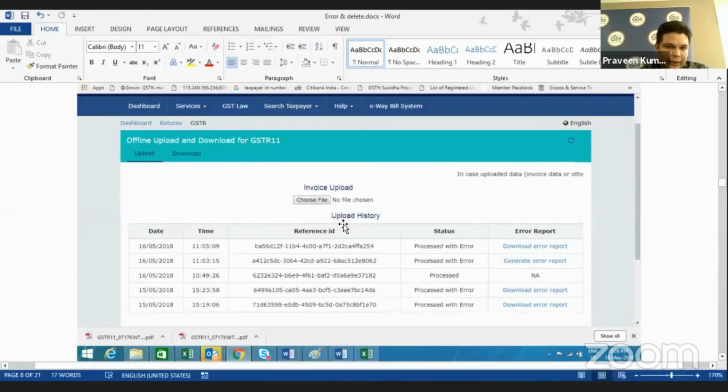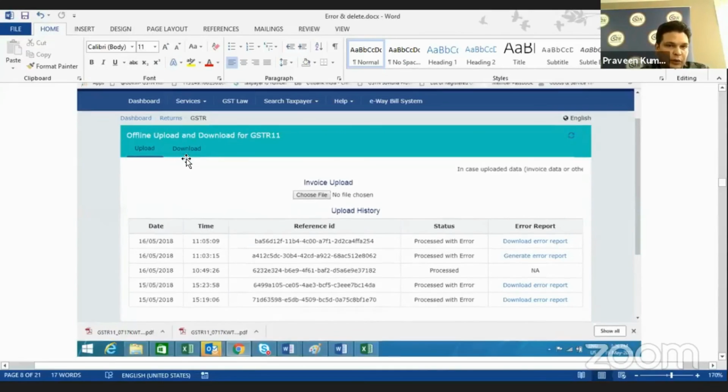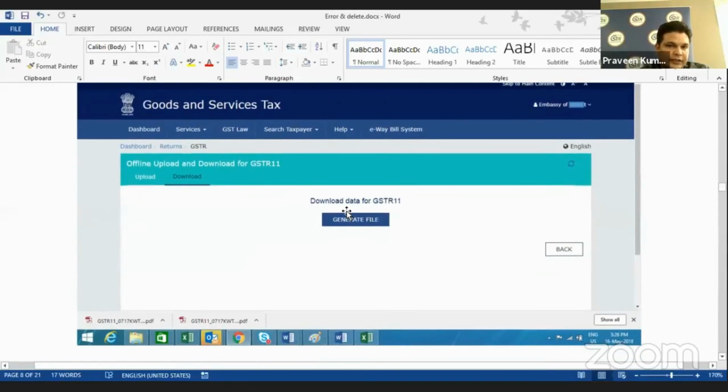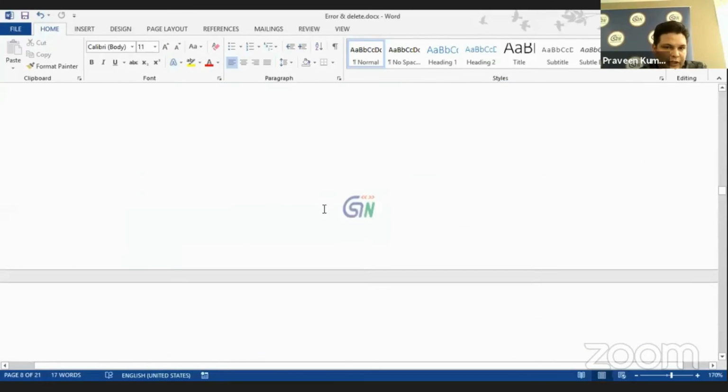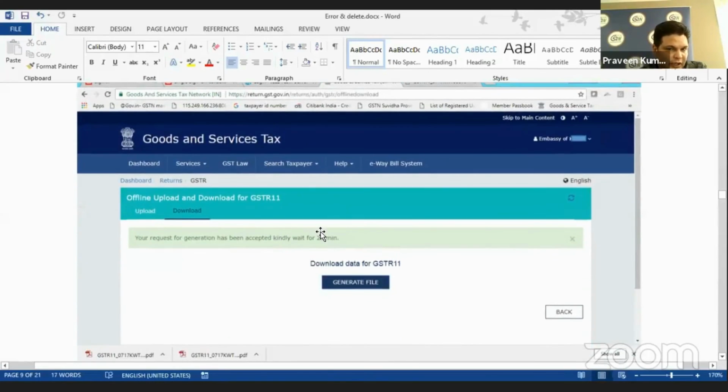I'm showing that there is a list of all the files that have been uploaded available there. On top, there are 2 buttons, upload and download. You have to click on the download option. There is a generate file option. You have to click on the generate file option. Once you click on generate, a message will come. You have to wait for 20 minutes. This is also visible on the screen. Just wait for 20 to 25 minutes.